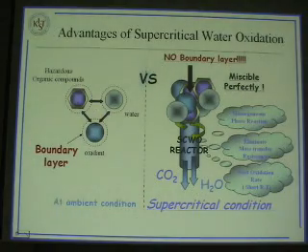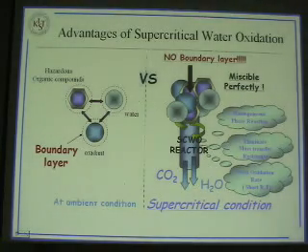Supercritical fluid has many strengths, but here we will use supercritical water oxidation. The effect of supercritical water oxidation is that in the supercritical condition, there is no boundary layer. So all of the phases will be homogeneous. This reaction occurs in the homogeneous phase, and in this condition there is also no mass transfer resistance. Since there is no boundary layer, only the reaction kinetics is the limiting factor.